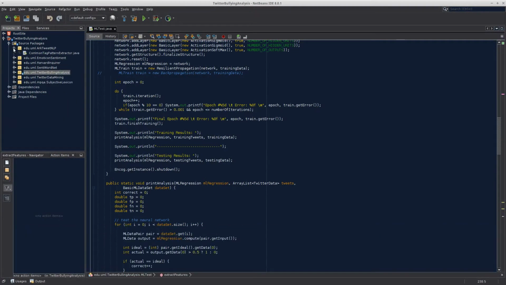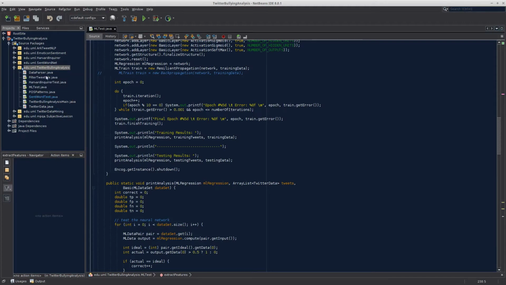All the rest of the features in here, like pattern extraction, are right in here. A lot of these were just quick little files that were grabbed either from sentiment features or from this project ArkTweet NLP, which is all detailed in the paper. There's the emoticon lexicon, Harvard Inquirer. Each one of these packages is a different feature, and Twitter bullying analysis is where we wrote all of the test files. So ML test is, like I said, the main file.